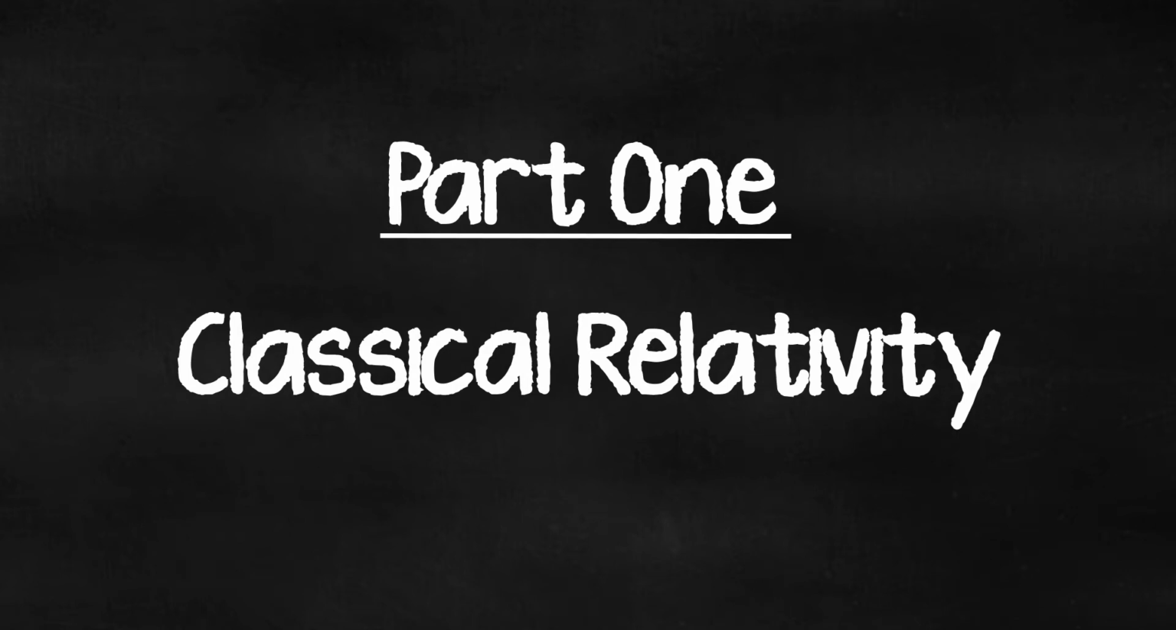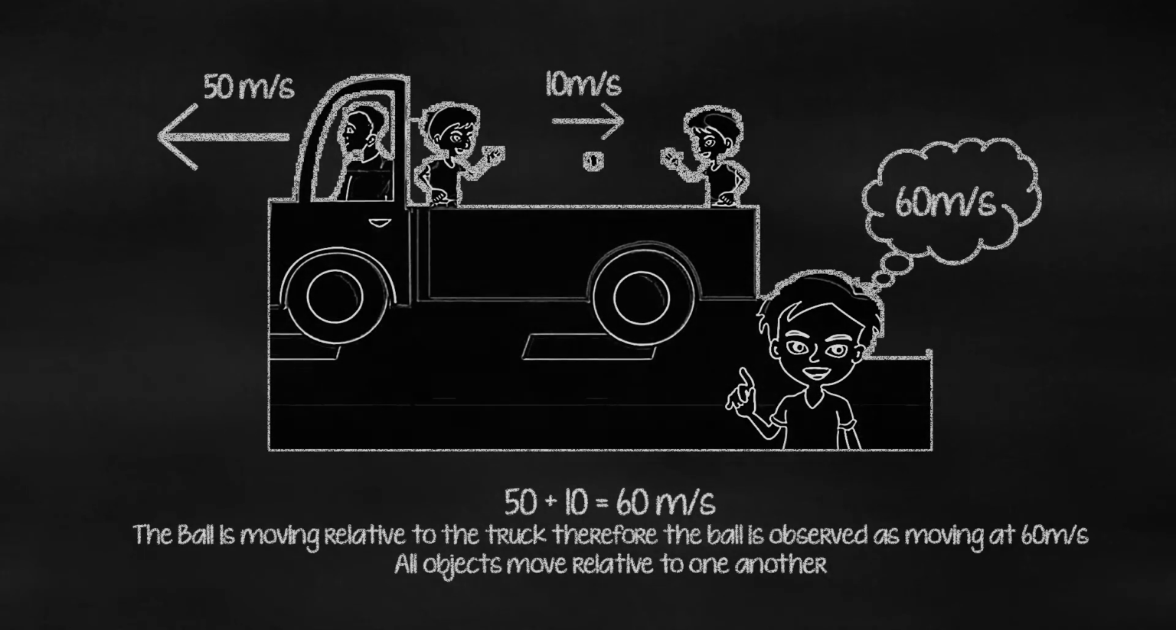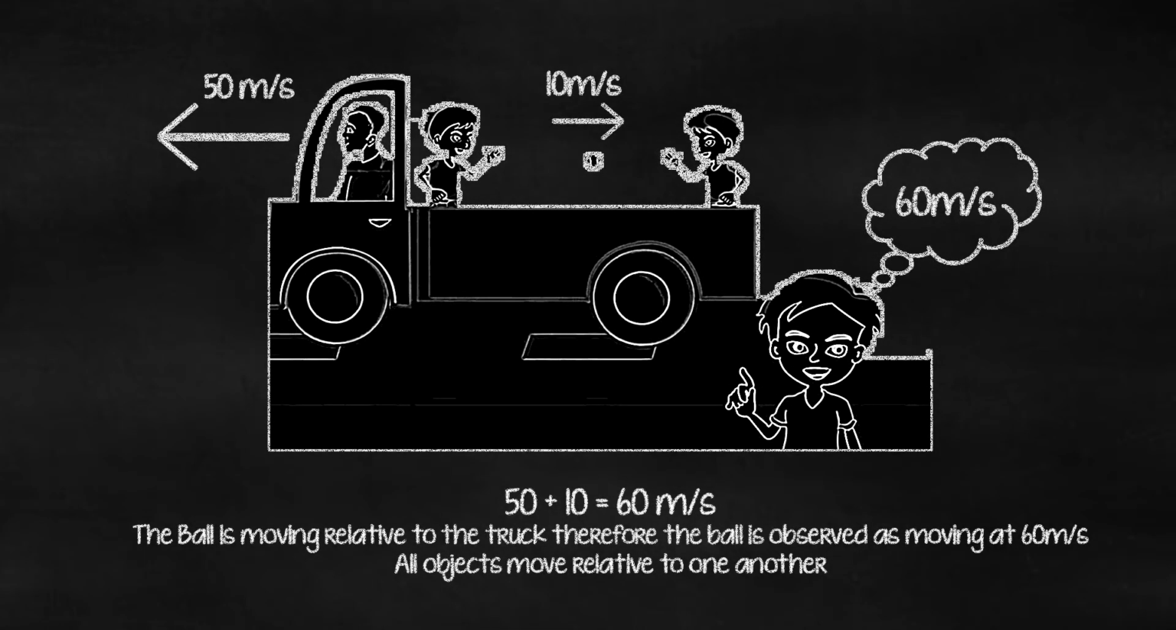Classical relativity. Einstein determined that the laws of physics are the same for all non-accelerating observers. It states that no object is in absolute rest or motion. All objects are moving relative to one another.